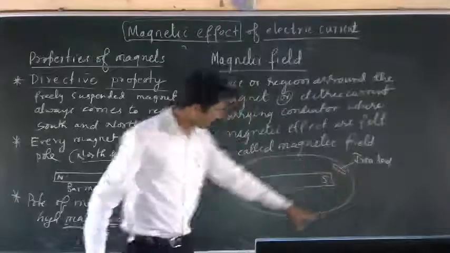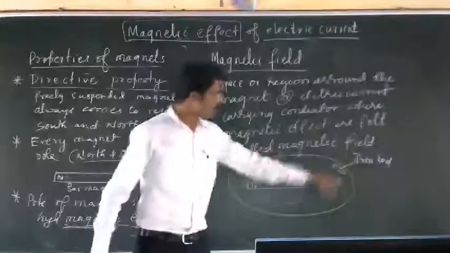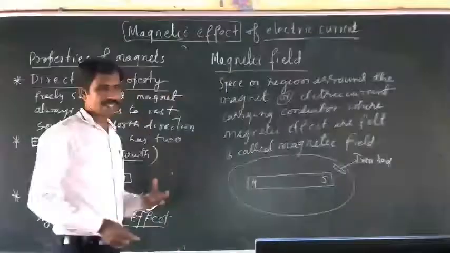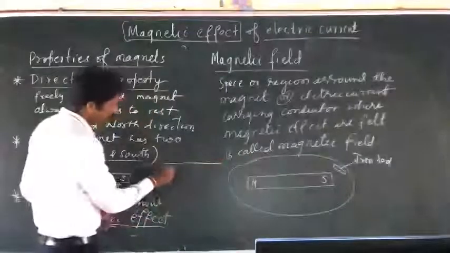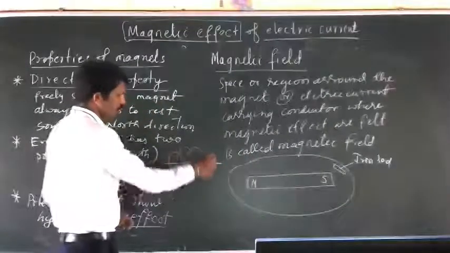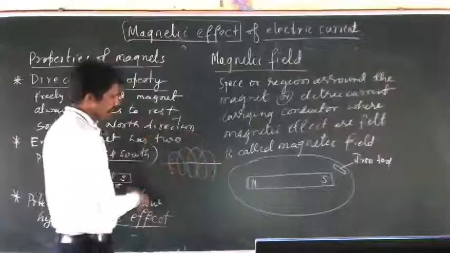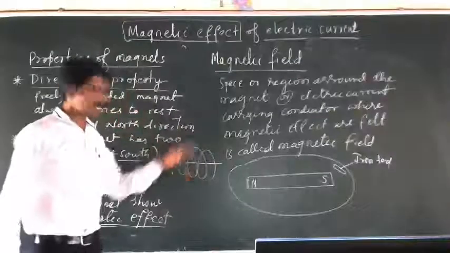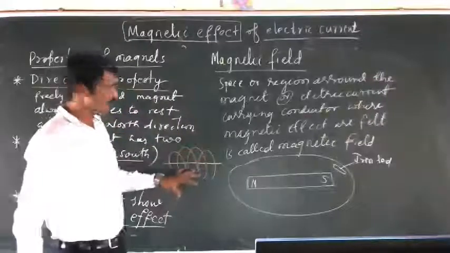That area is called the magnetic field. It may also be a current carrying conductor. If it is a current carrying conductor, a magnetic field is produced around the conductor. That is actually called magnetic field.